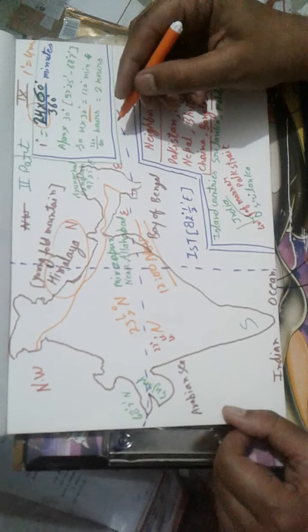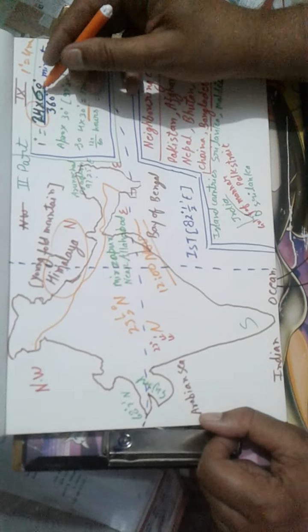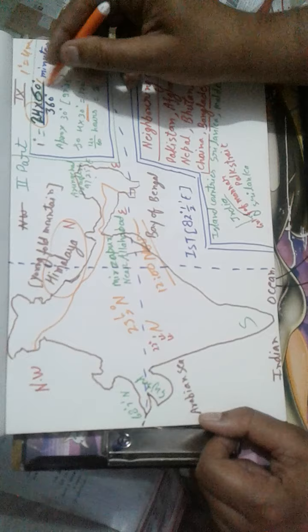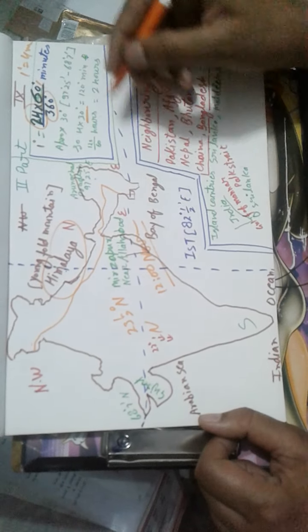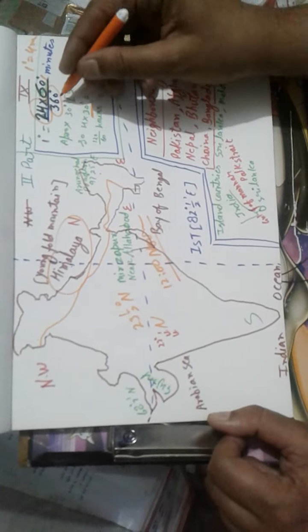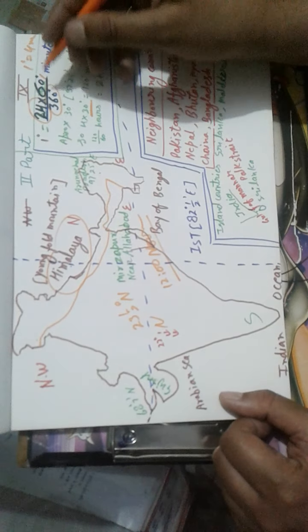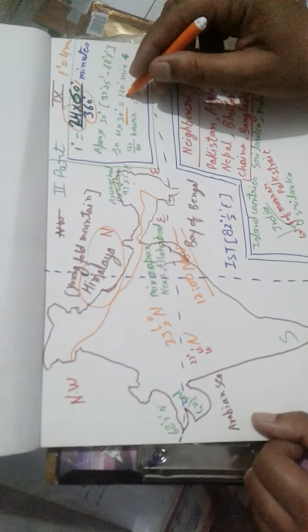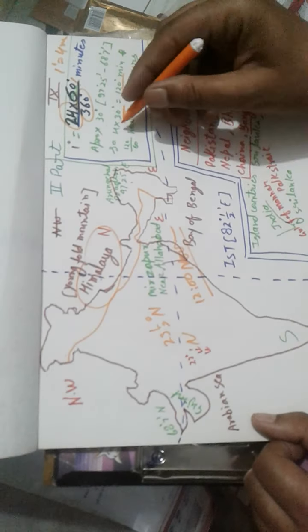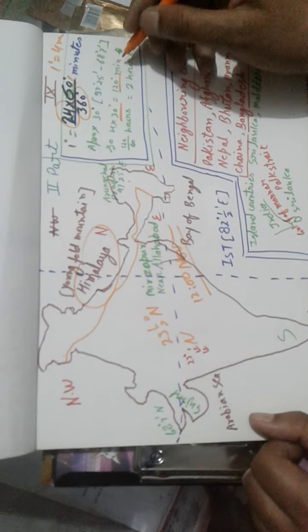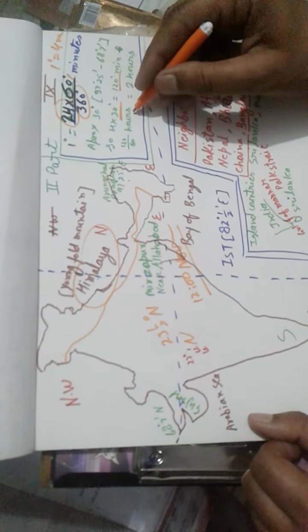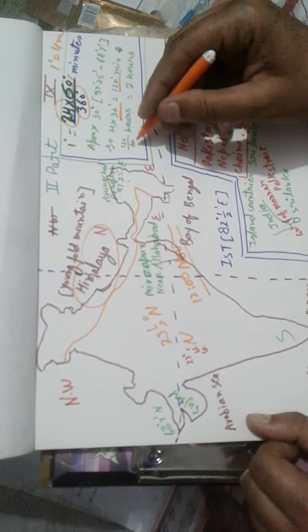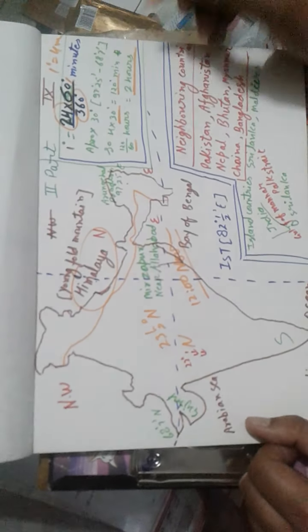The whole day is divided into 24 hours and each hour is divided into 60 minutes, and the earth rotates 360 degrees. If we calculate it, it is approximately 2 hours, as 4 multiplied by 30 degree is 120 minutes, and if we convert 120 minutes into hours, it is 120 minutes divided by 60 minutes, equal to 2 hours. So that was the second half, but some part still remains.